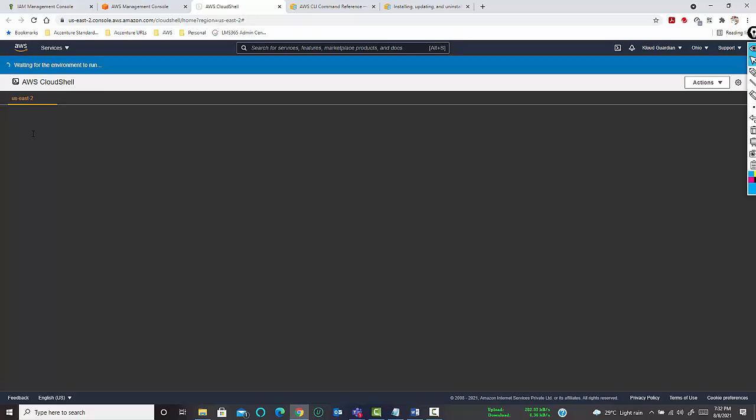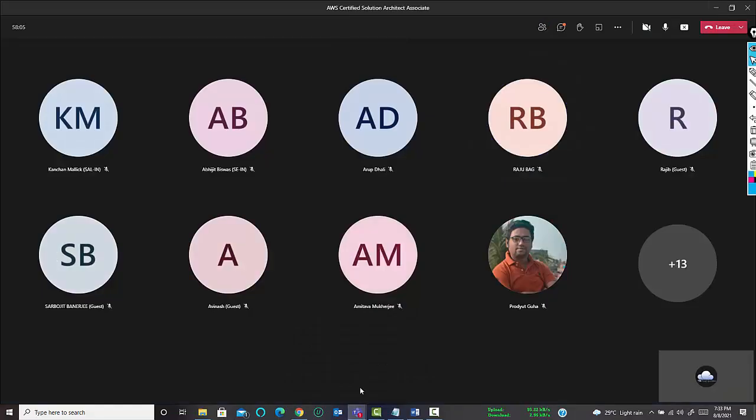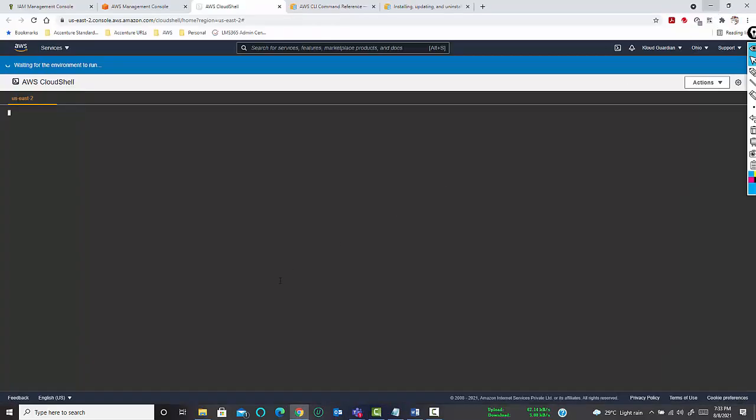but for layman users, for developers, there will be users where they will be only having programmatic access. Okay. Now, can anyone tell me what programmatic access is all about? Access key and secret keys. Accessing AWS environment via access key and secret key. Yeah, exactly. So accessing the AWS environment via the CLI with the help of an access key and a secret key is a programmatic access permission given to a user.